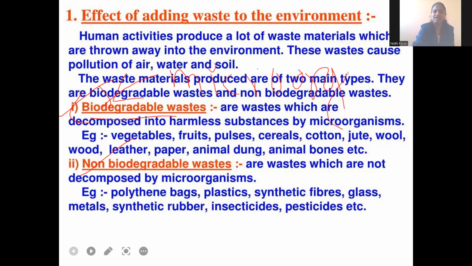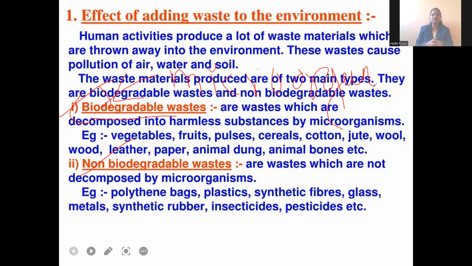So the microorganisms like bacteria, like fungi. These have a capacity to break down the material, to decay the substance into the simpler form. What is decaying? Decaying is nothing but the material or the substance being converted into its simplest form so that other organisms are able to absorb it.